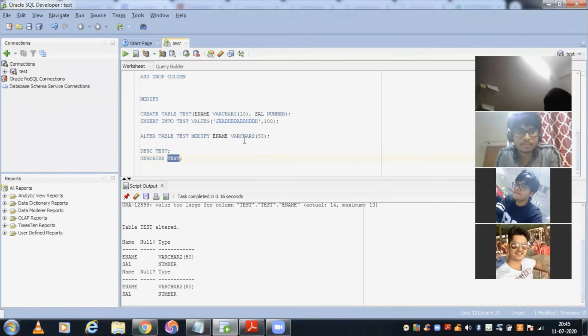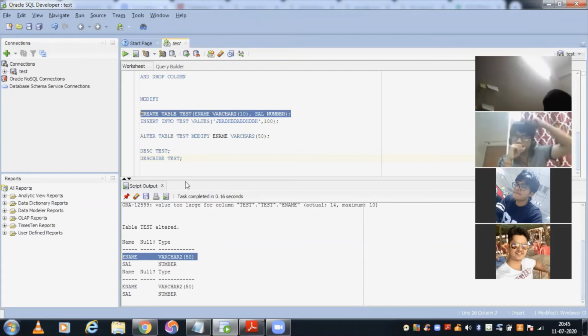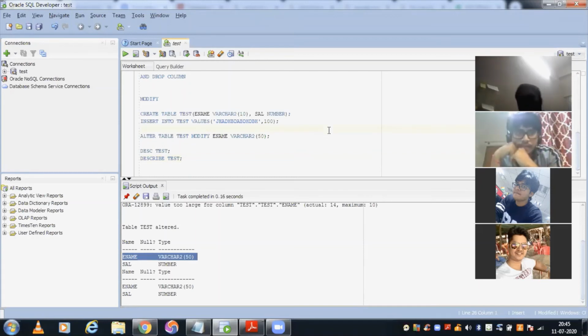Right now you can see earlier it was varchar 10 when we had created, but we converted that to 50.